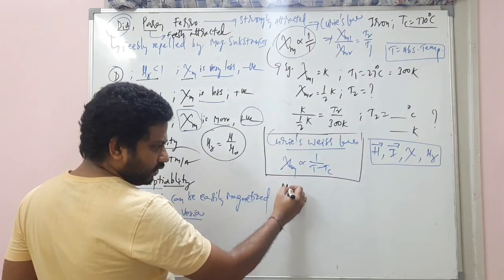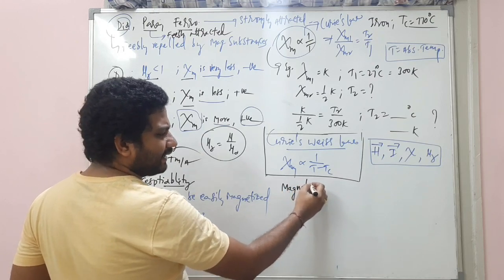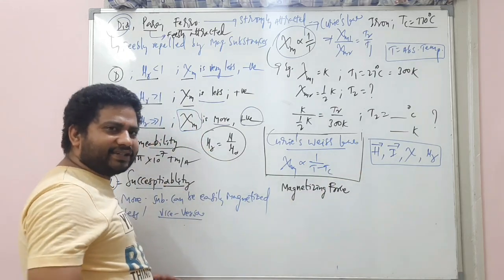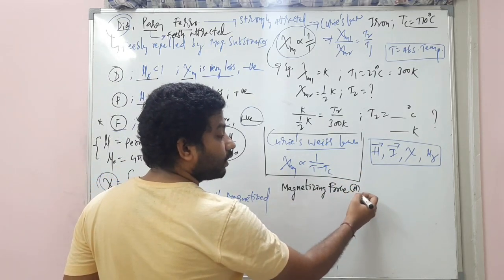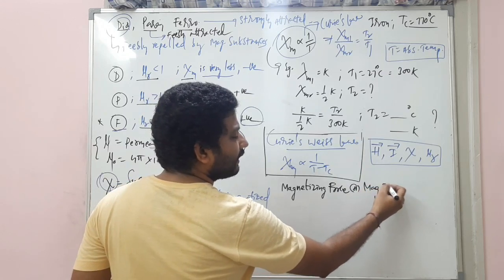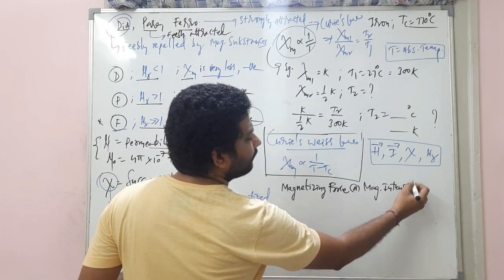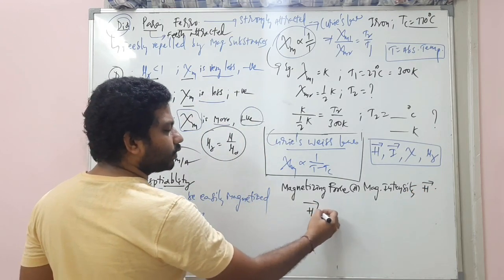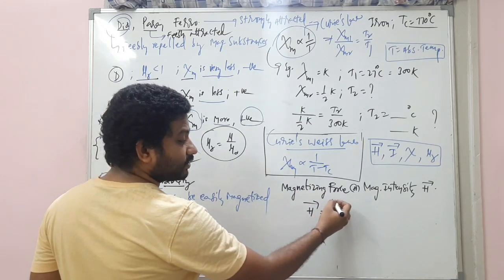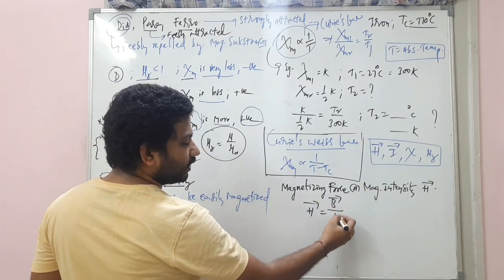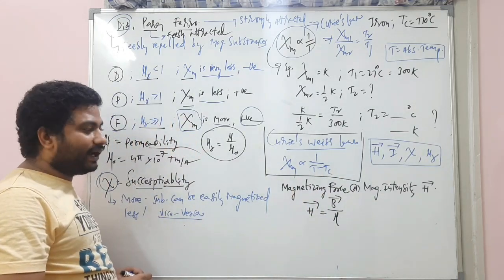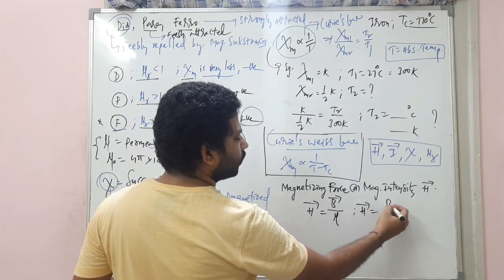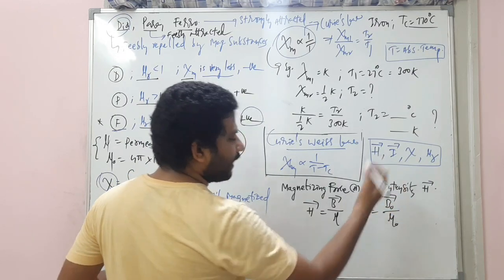H bar is magnetizing force or magnetic intensity. Simple. You know this H bar is equal to, carefully observe, B bar divided by mu. B bar divided by mu. And here we can also write this H bar is equal to B naught bar divided by mu naught.